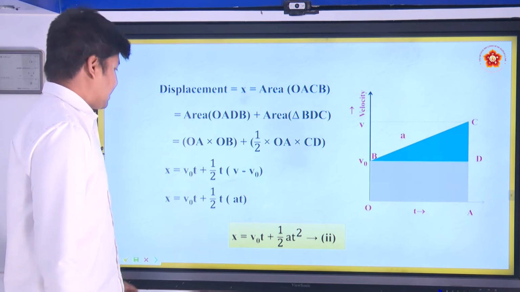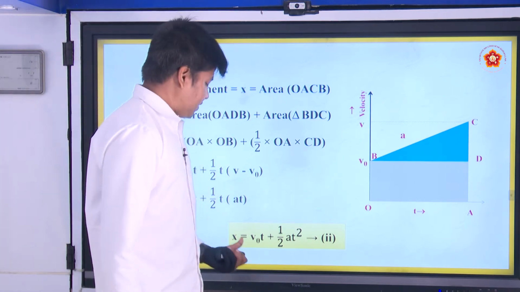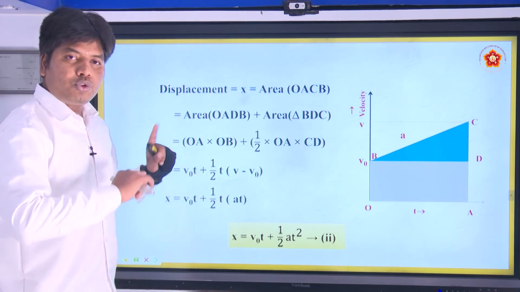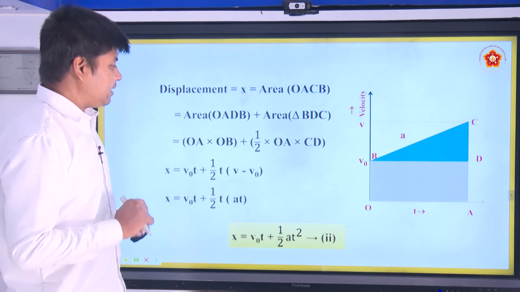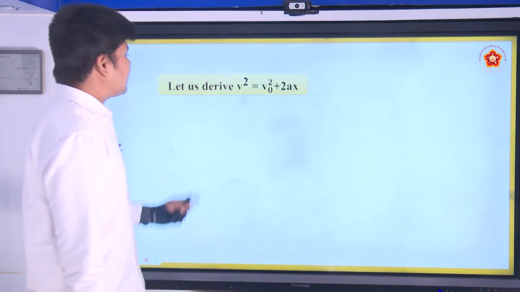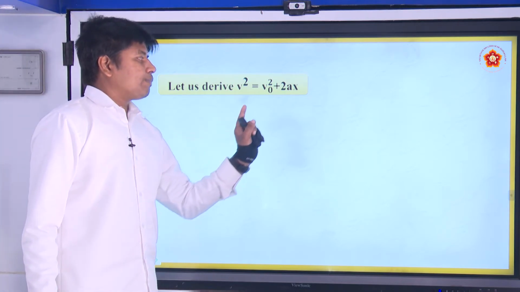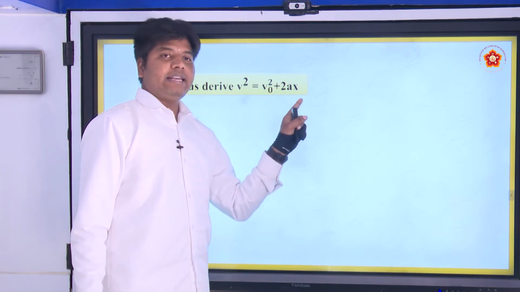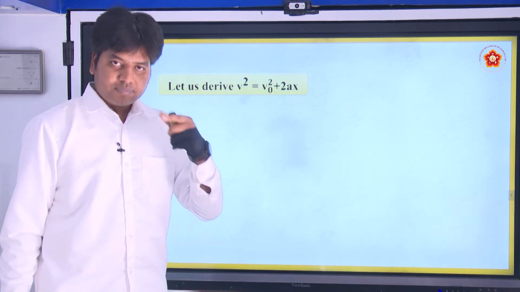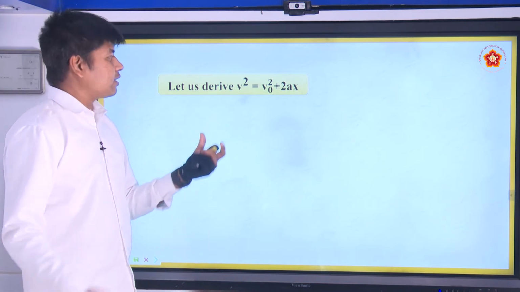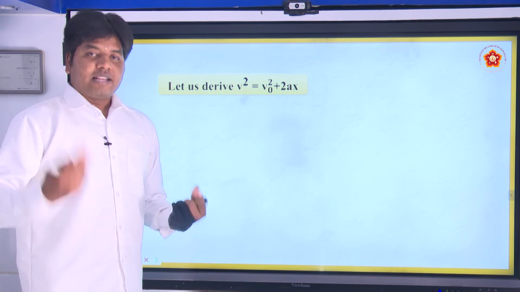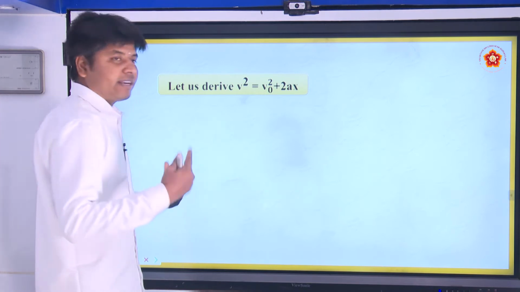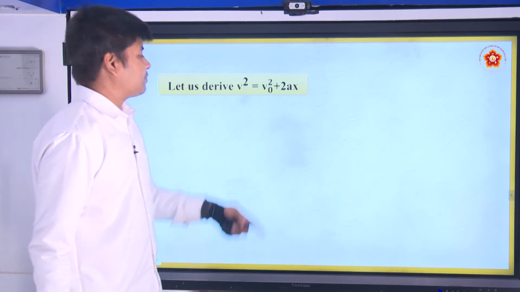So this is our second equation of motion, where we have calculated the displacement. Now using the two equations we can easily calculate the third one. So let us derive v square is equal to v naught square plus 2ax. v naught is initial velocity, v is final velocity, a is acceleration, and x is the displacement covered in the time period t. If t is not given, when it starts from velocity v naught and changes to v, how much displacement it covered. So it is basically the relation between the initial and final velocities and displacement.